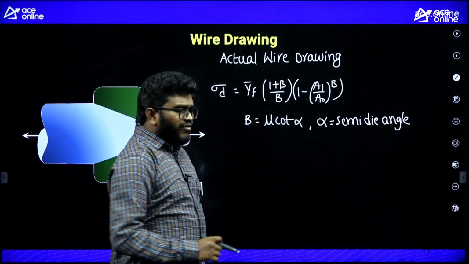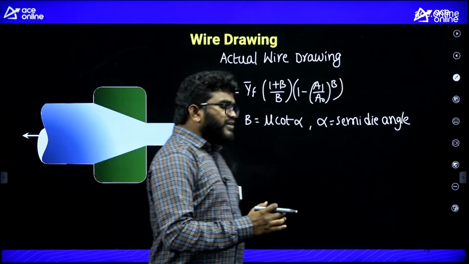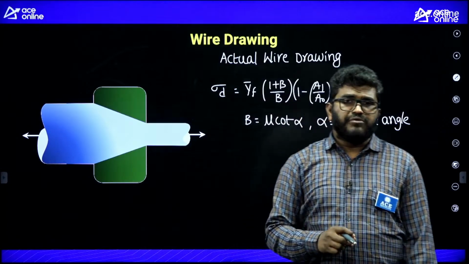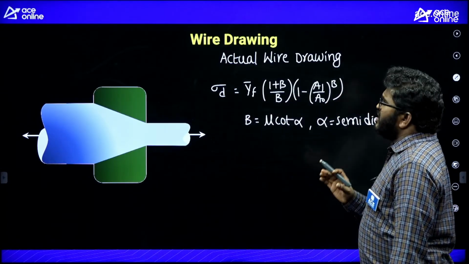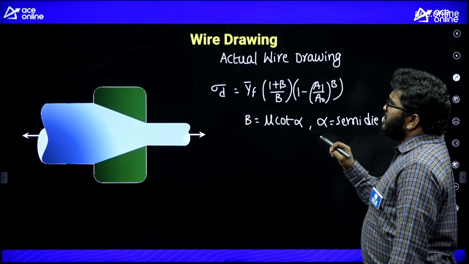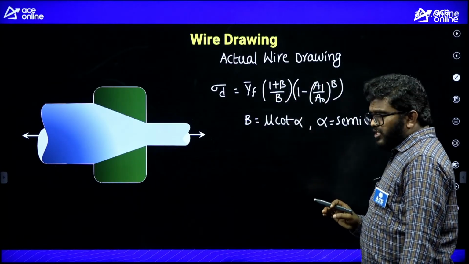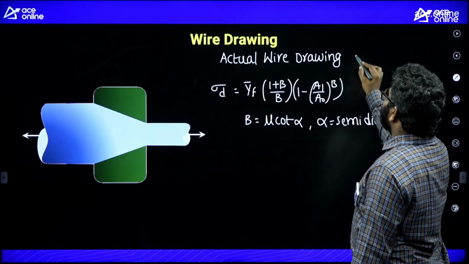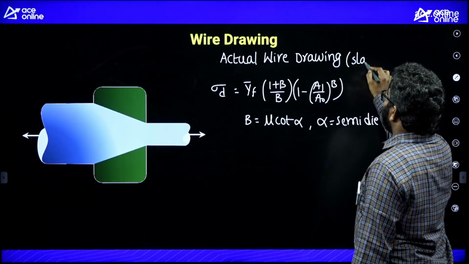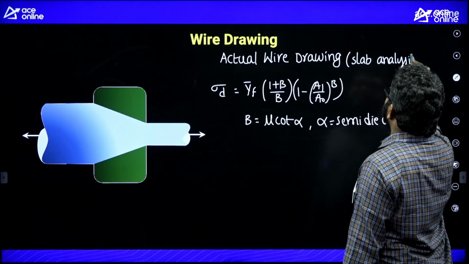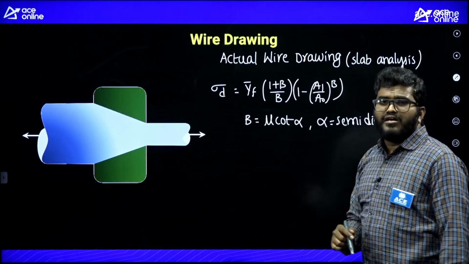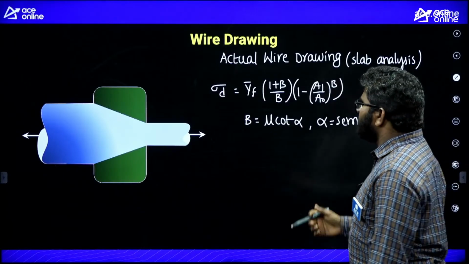Now listen, if you go through the previous year GATE questions, they are asking numericals related to this, but in the question paper itself they give the formulas, because these formulas are developed from slab analysis, and for graduate level the slab analysis is not there. That's why they give it in the question only.